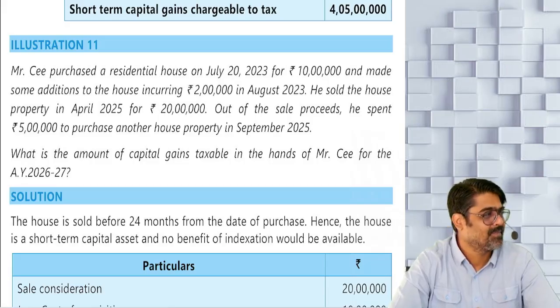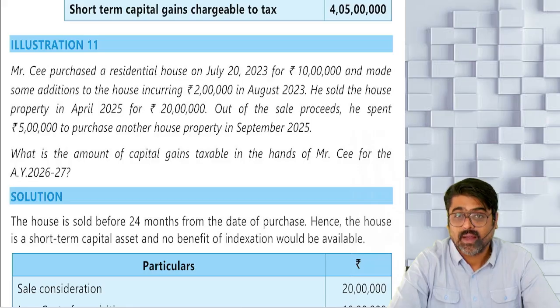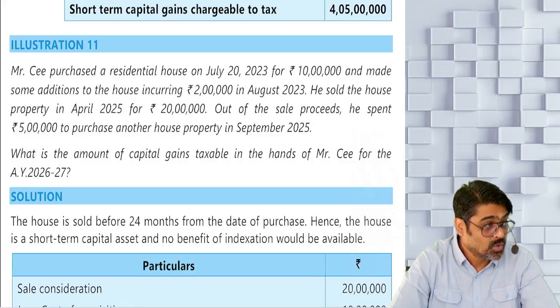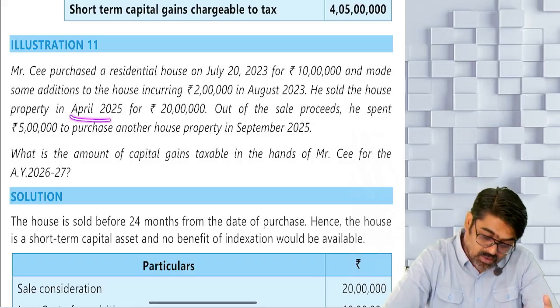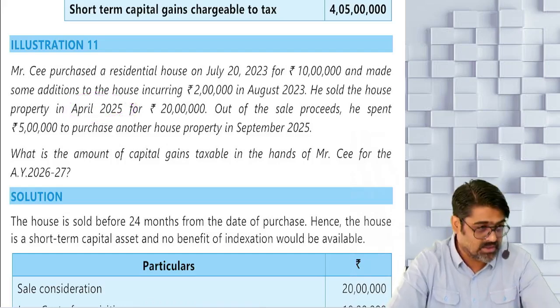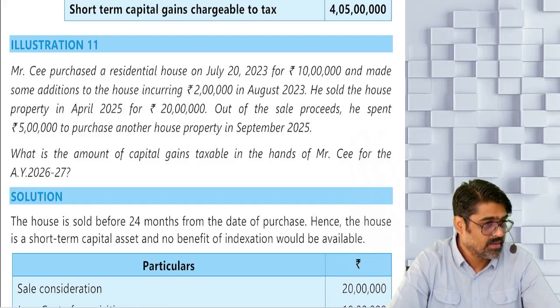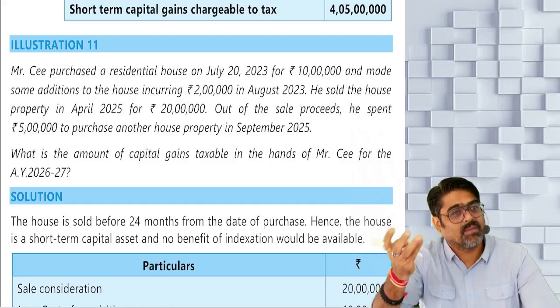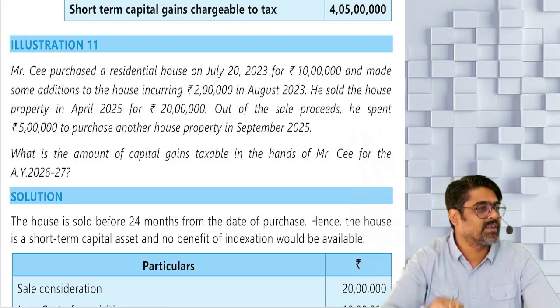Now tell me. Now the gain will be long-term gain, yes or no? And from that long-term gain, can you claim the exemption under section 54? Why? Because new property is purchased within 2 years from the date of transfer of the old property. Yes or no? And based on that, you can claim the exemption. Calculate. Gain will be same, 8 lakh only, no? But it will be long term now. It will be long term. And out of that gain, can you claim the exemption? Yes. So less exemption under section 54.